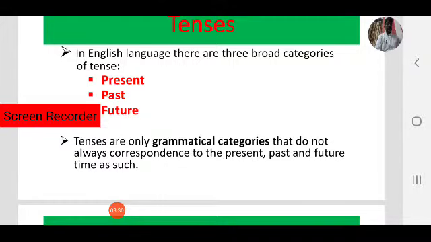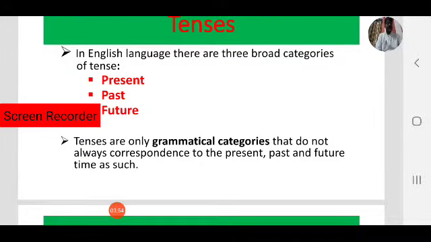As we have seen in one example, my parents are coming tomorrow. Actually, the tense is present continuous, but that indicates future. That means tomorrow is a future time.